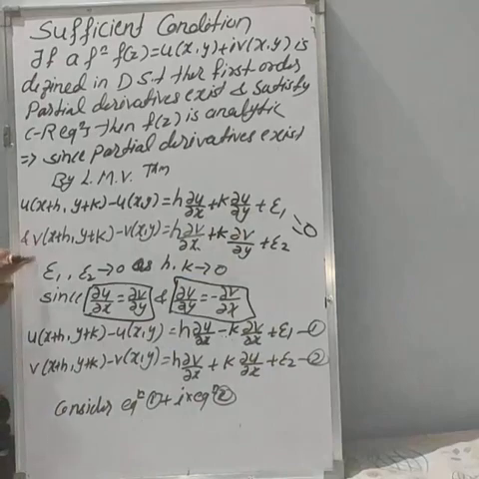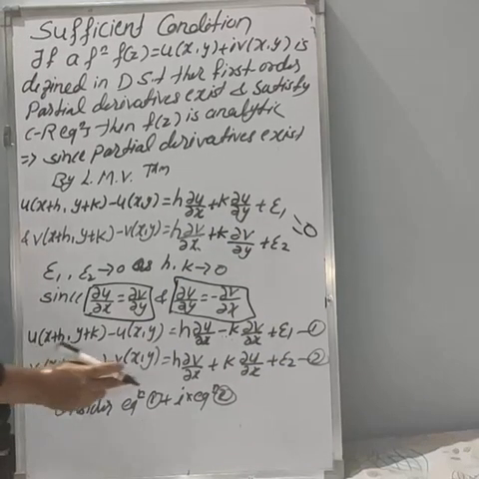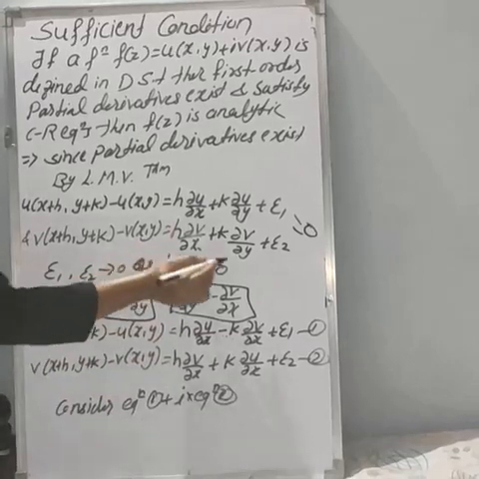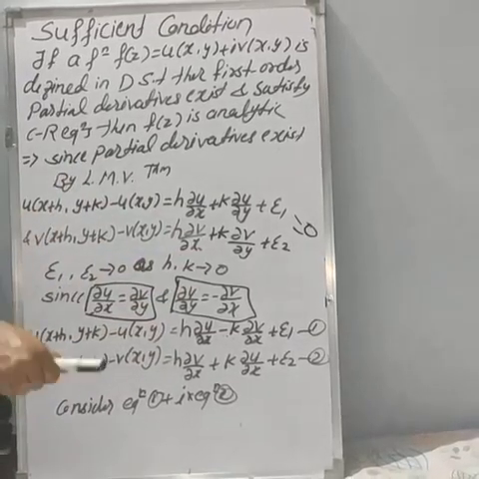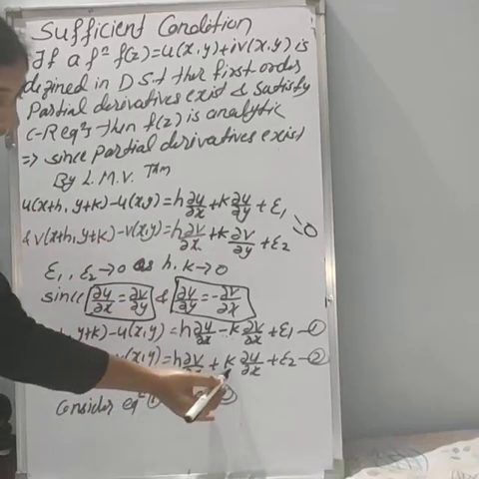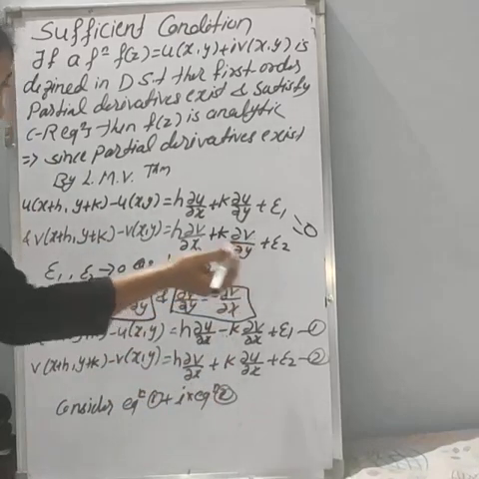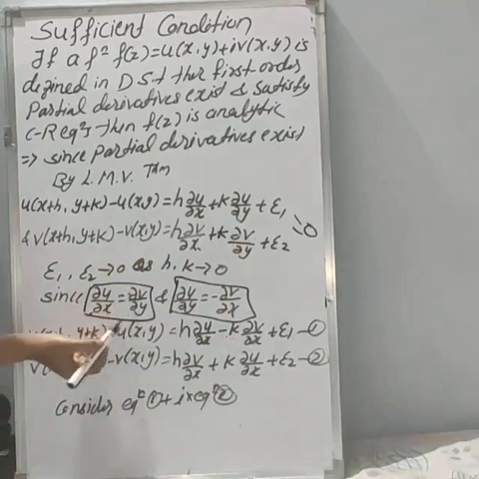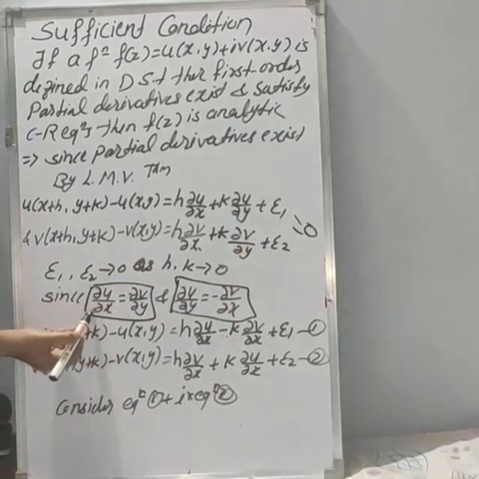Next, similarly for the second equation, again LHS as it is, h into, see what I said, we want all the terms with respect to x only. So we will get here h into ∂v/∂x plus k into, now we are having here ∂v/∂y. And what is the value of ∂v/∂y using the CR equation? ∂u/∂x.